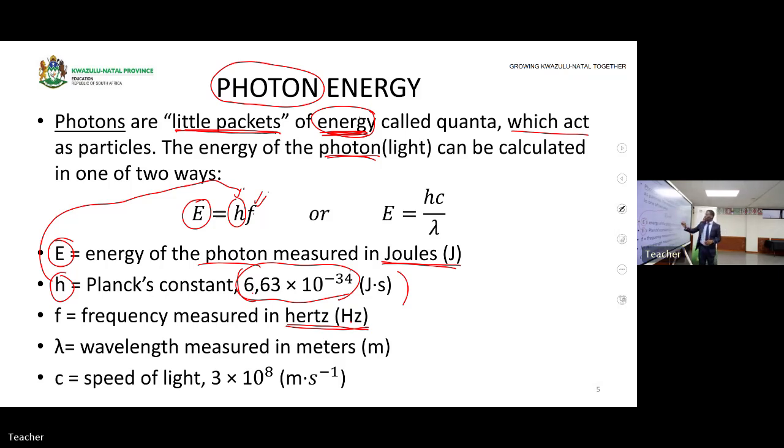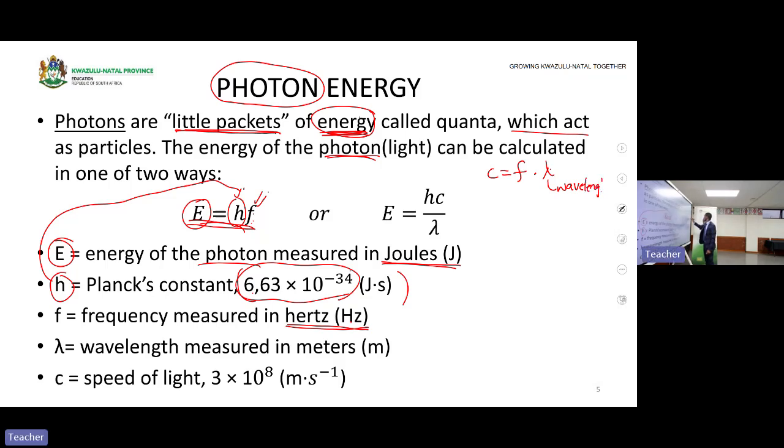You can get energy using this formula, or you can use this one. But this one is derived from this formula, because we know that c is equal to frequency multiplied by what? Multiplied by lambda, which is the wavelength.